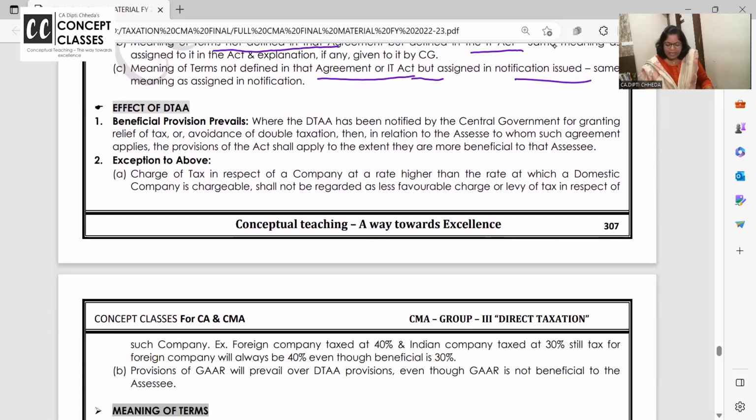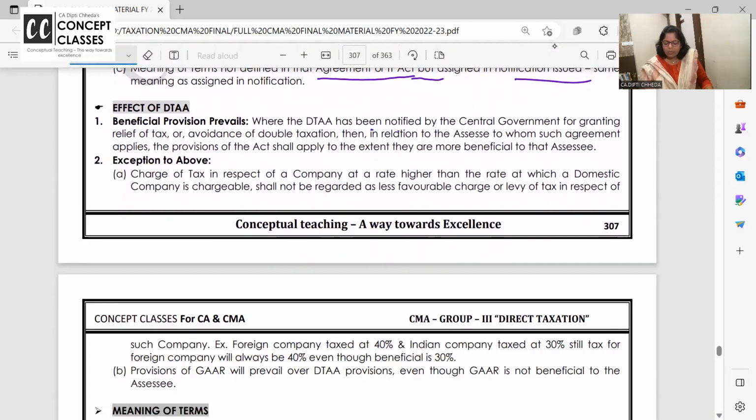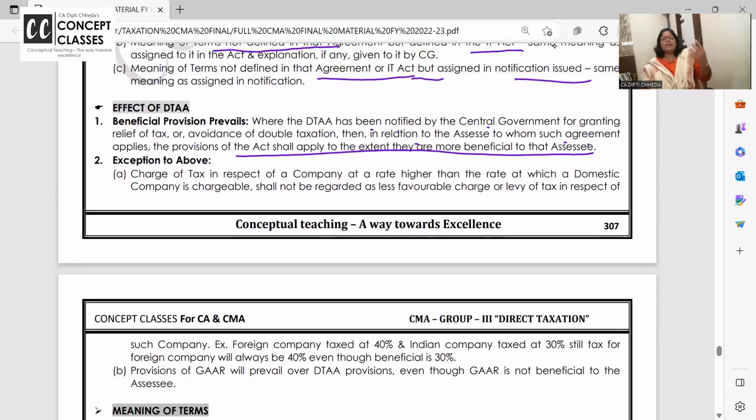Where a DTA has been notified by the government for granting relief, then in relation to the assessee to whom such agreement applies, provisions of the Act shall apply to the extent they are more beneficial to the assessee.